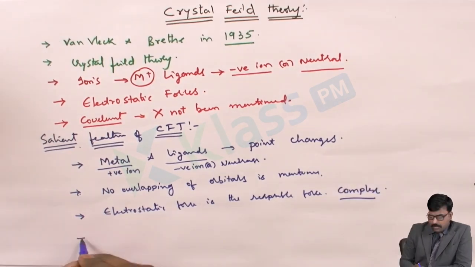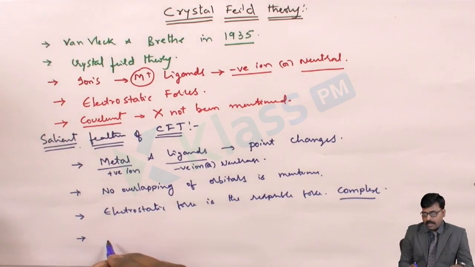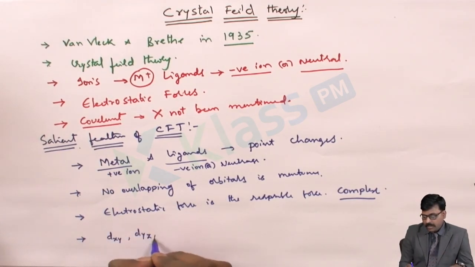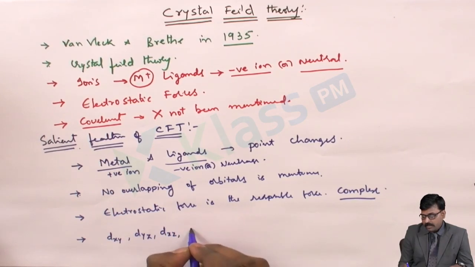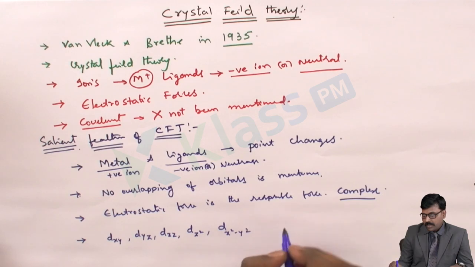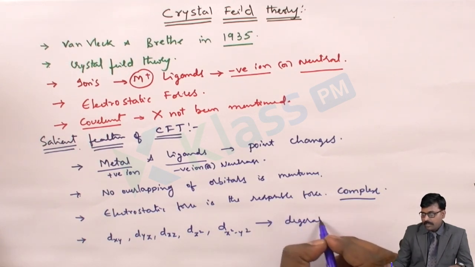Then all the d orbitals of the metal are degenerate orbitals. We know that dxy, dyz, dxz, dz square, and dx square minus y square are all degenerate in nature.